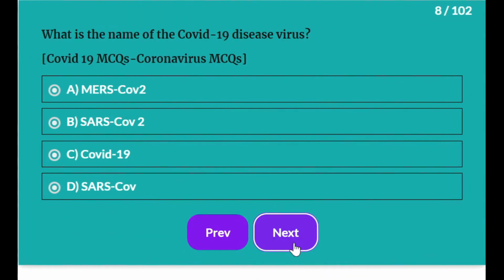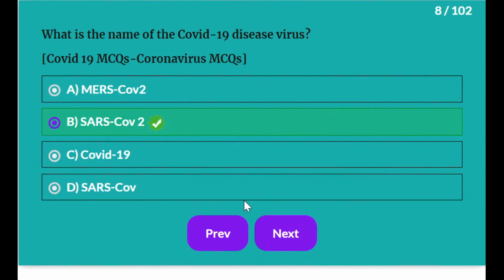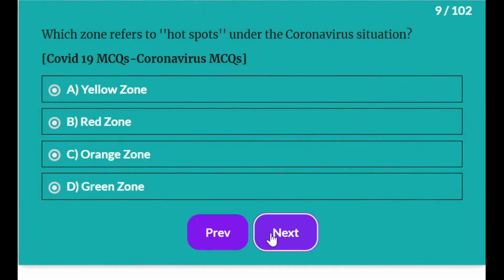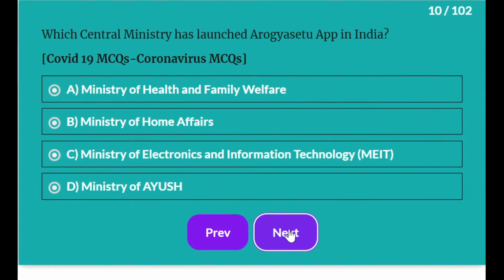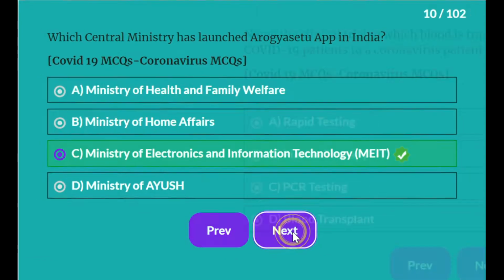What is the name of COVID-19 disease virus? It is SARS-CoV-2. Which zone refers to hotspots under coronavirus situation? We all know that it is red zone. Which central ministry has launched Arogya Setu app in India? It is Ministry of Electronics and Information Technology, MEITY.